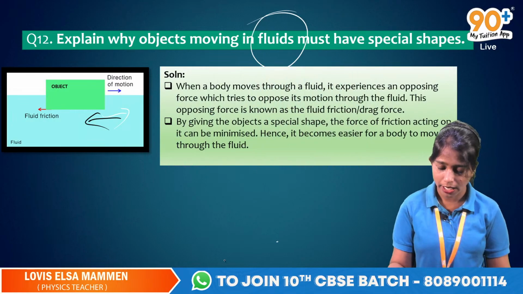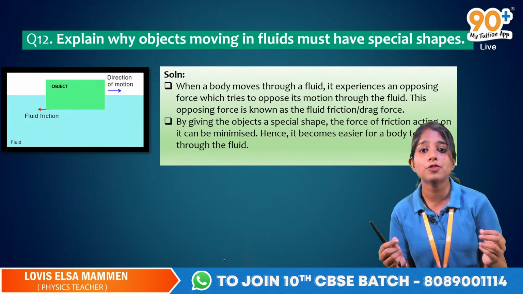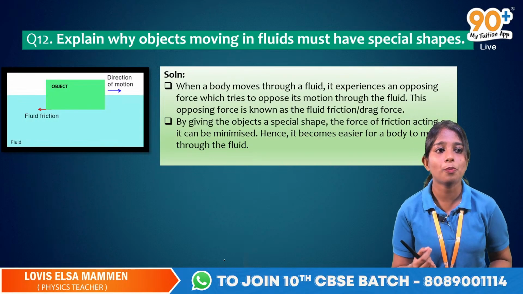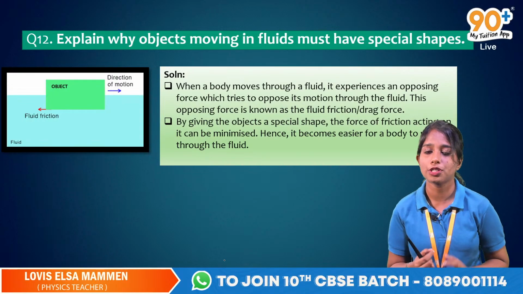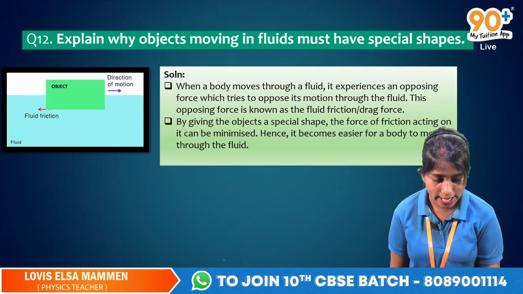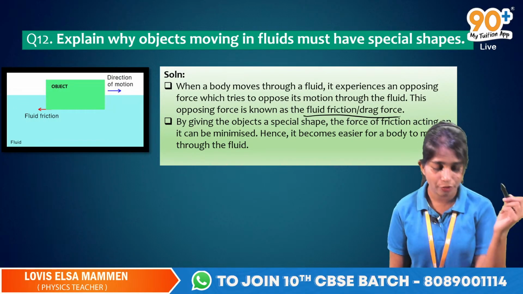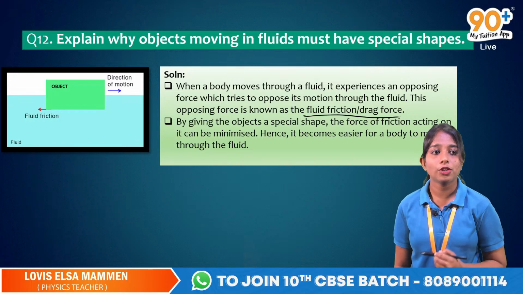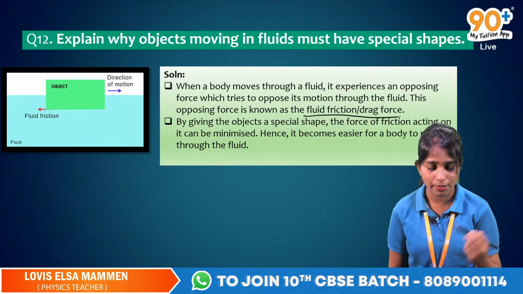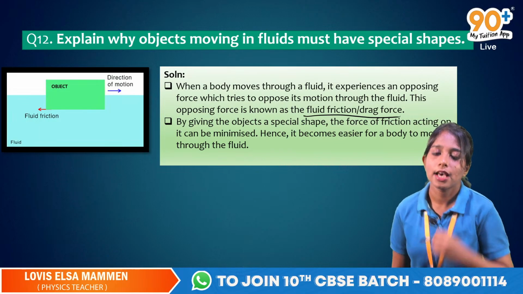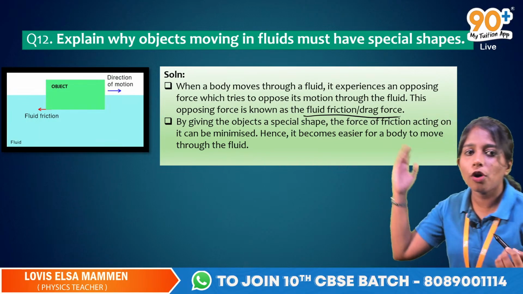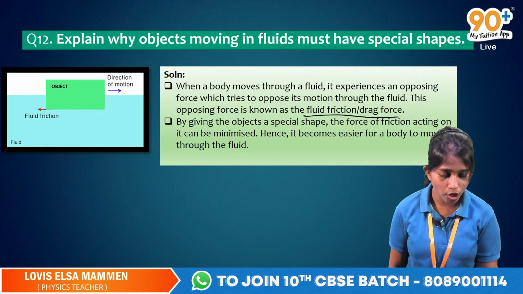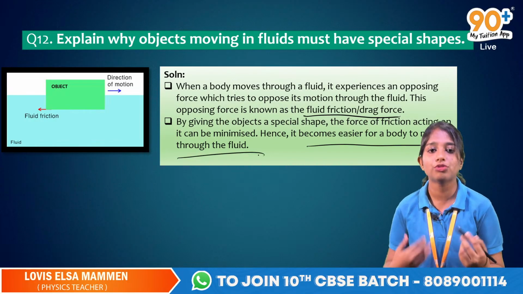It's very simple. When a body moves through a fluid, it experiences an opposing force. What is that opposing force called? Frictional force. It is known as fluid friction or drag force. So by giving the objects a special shape, by streamlining, the force of friction is minimized. So it is easier for the body to move through the fluid.